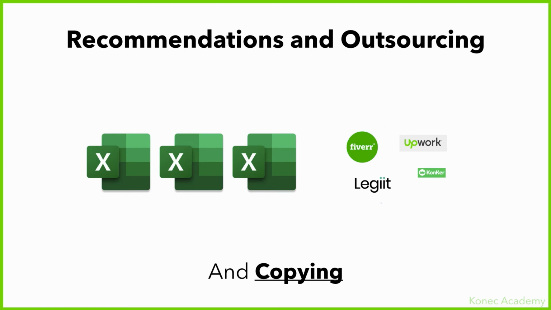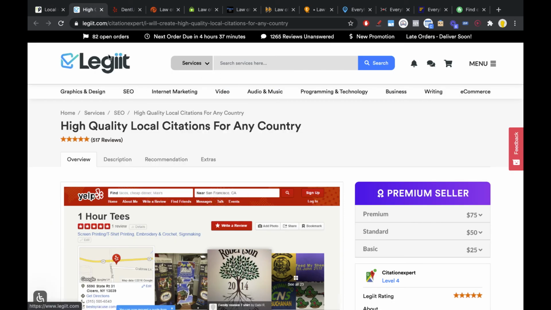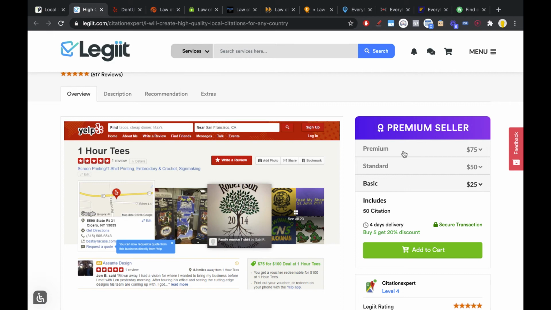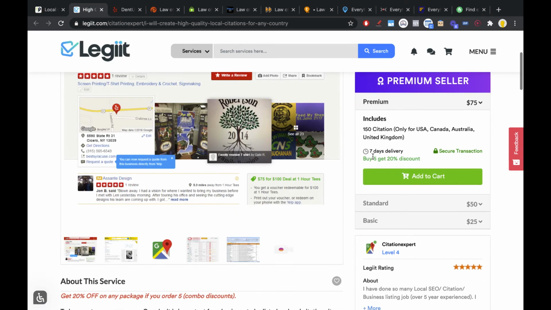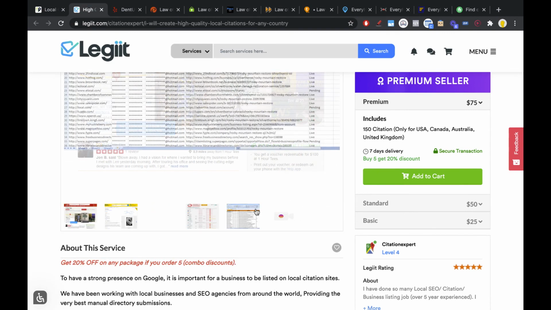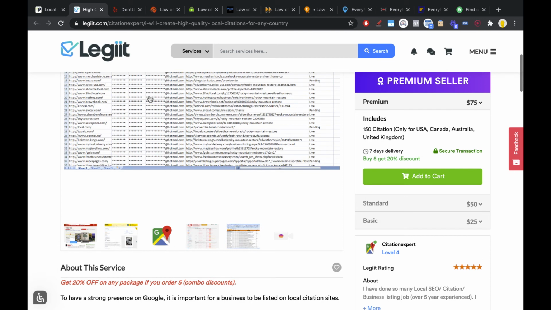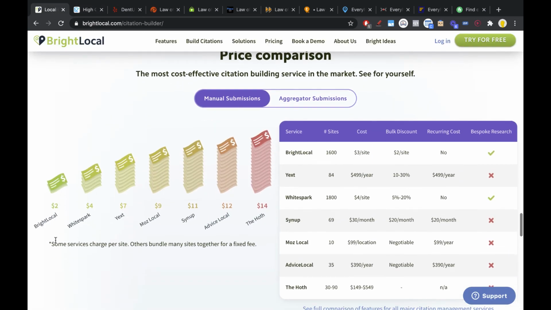If you have every single backlink your competitor has, as well as some more quality ones, you'll be one step ahead. And also regarding the outsourcing, you can either go to Legit, for example, and pay this guy, which will create, I think, 50 citations for $25 and up to 150 citations for $75. So he'll basically create them all for you, and he'll send you a list of the live links with the username and password, so if you want to edit them, you can. Or you can use Bright Local as well. They charge $2 per citation, and their support might be a bit better than one from a freelancer on Legit.